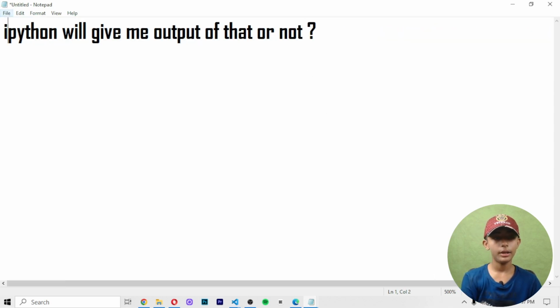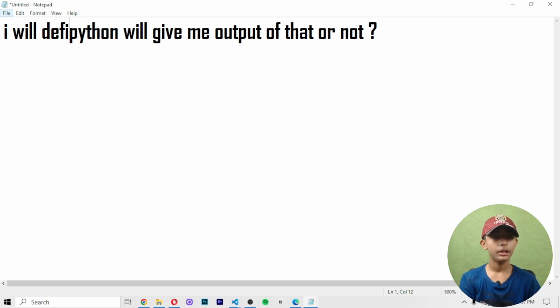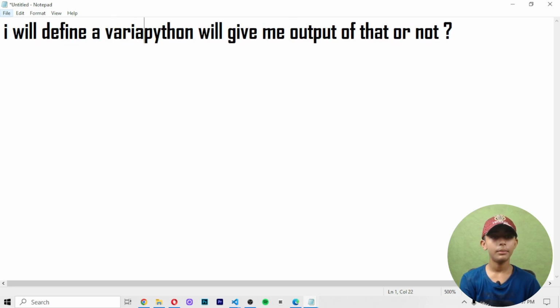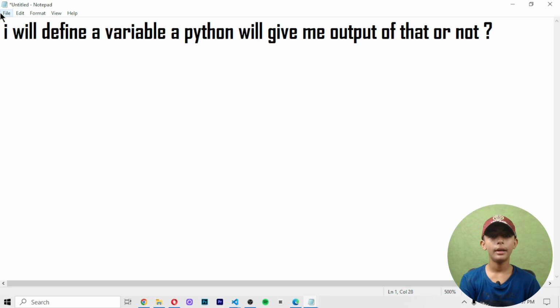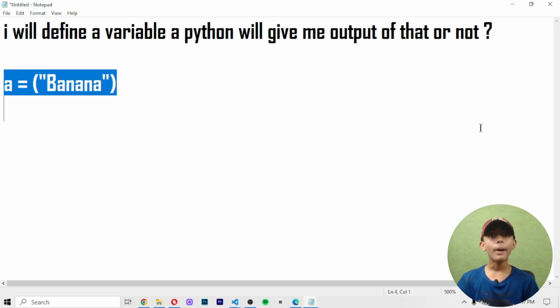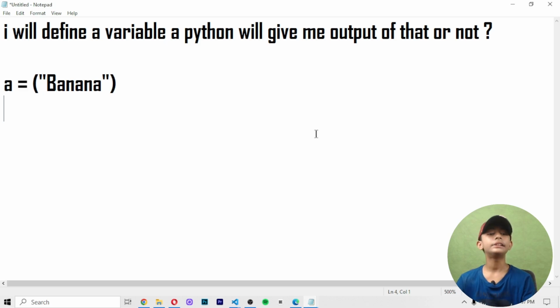Here I will define a variable. Will Python give me the output of that or not? Like I define one variable, banana, I make one list like that. So will Python give me the output? This is one variable. First of all, you state the problem. What is the problem? Okay, I state the problem.